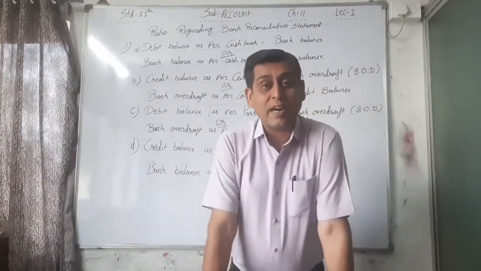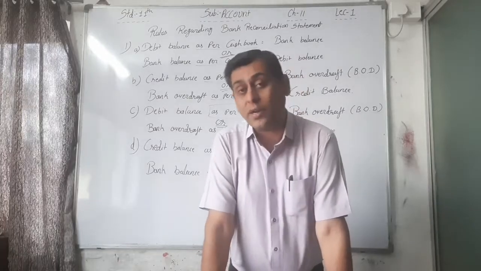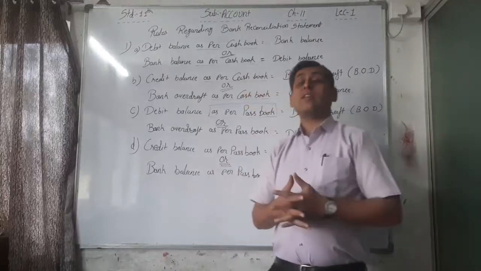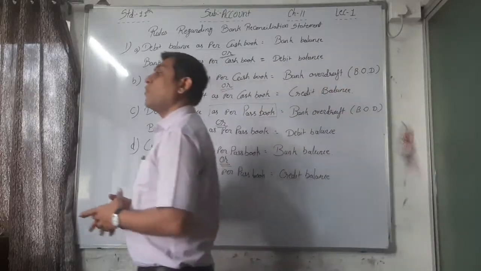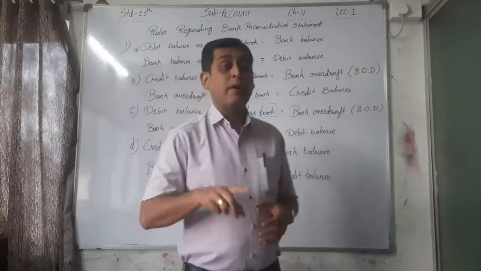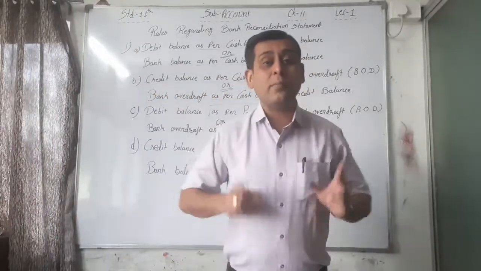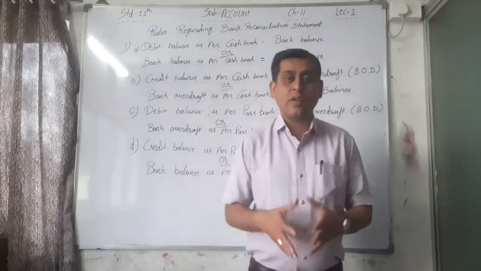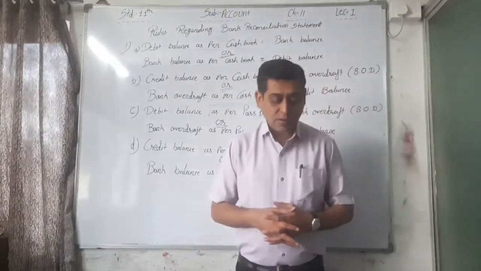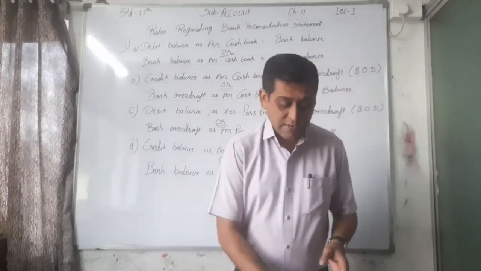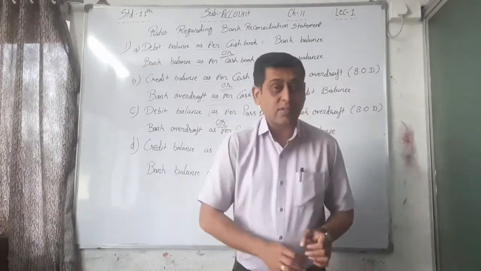But if only the debit side is written and credit is not written, or only credit is written and debit is not written, that means the mistakes are there, the causes of the difference are there, and that's why we have to prepare the bank reconciliation statement. But if the same entry is done by both the parties, then no problem, it is not recorded at all in this bank reconciliation statement. Now, okay, so here the fifth point is the meaning of bank reconciliation statement.